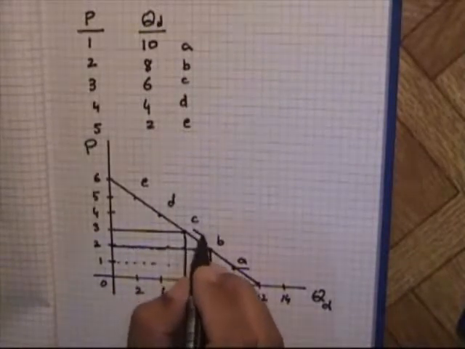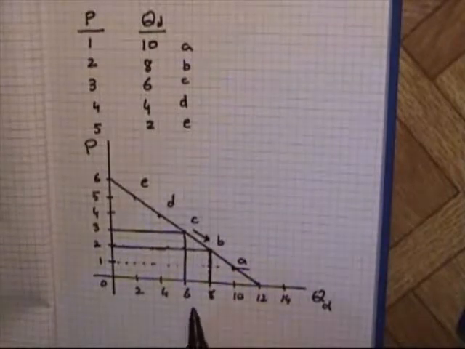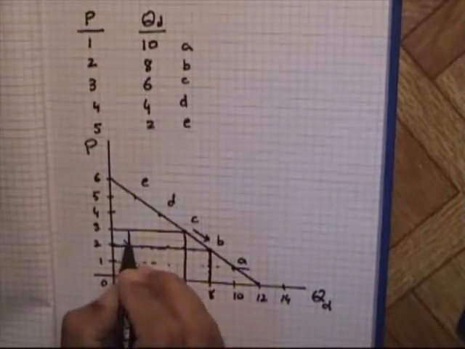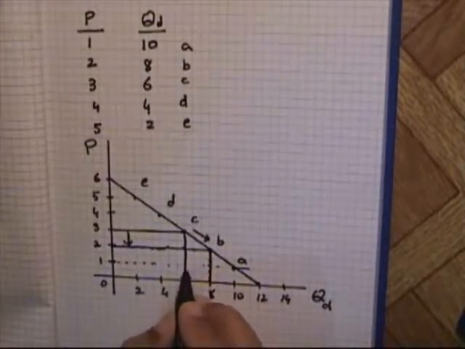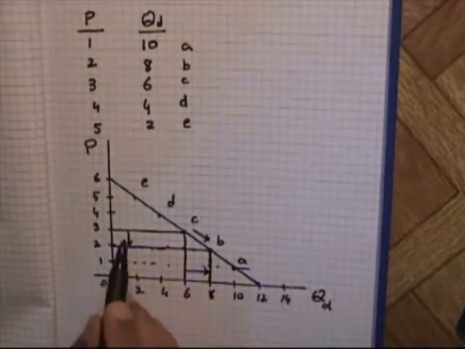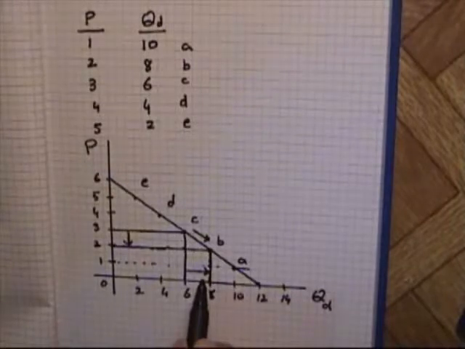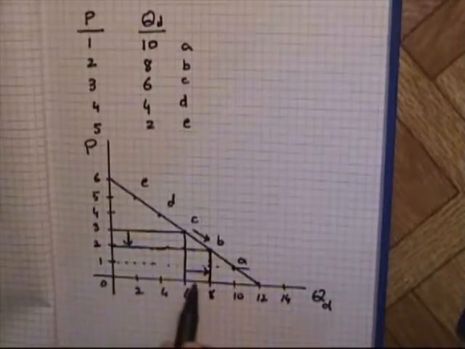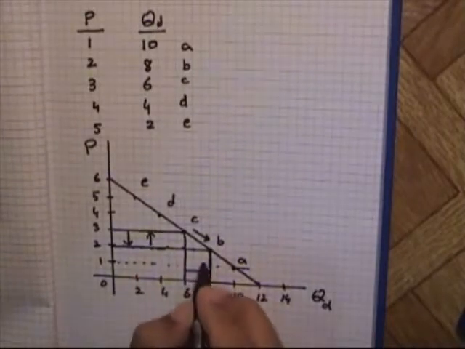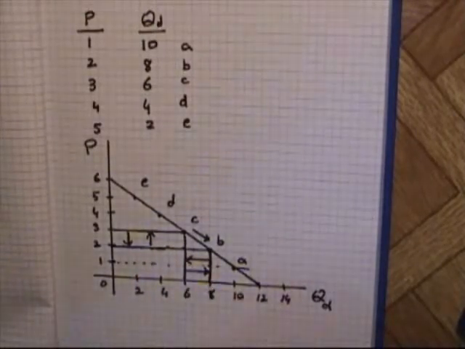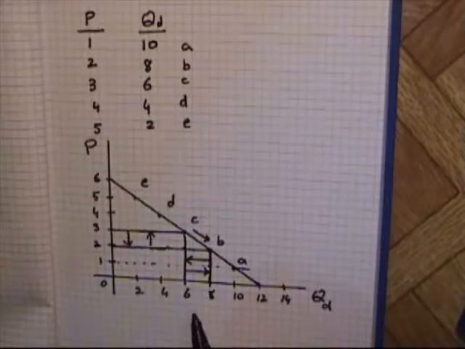When we move from point C to point B, we notice that there is decrease in the prices. But on the other hand, due to this decrease in price, there is an increase in quantity demanded. So this is an indirect relationship. Or vice versa, if there is increase in price level, there will be resultant decrease in quantity demanded.